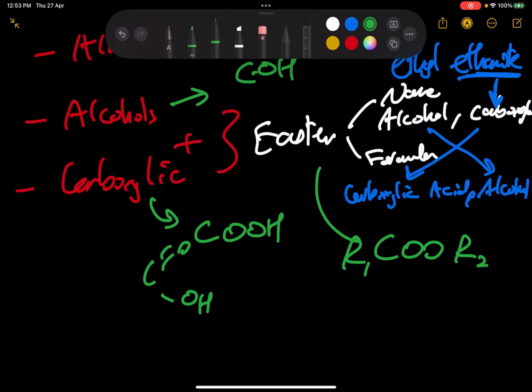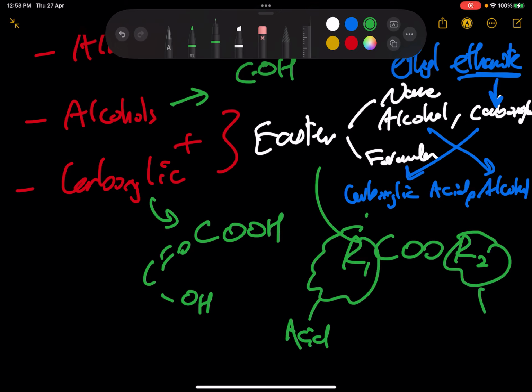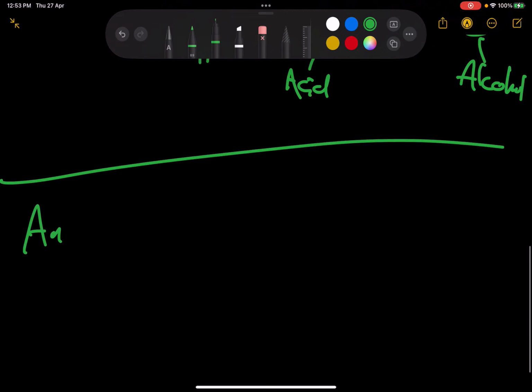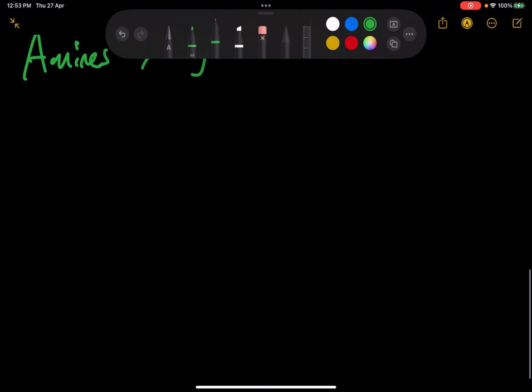That's an organic acid, and this is an alcohol, because we said that in the formula they are flipped. Okay? So what makes amines special? The NH2. They have an NH2 group.